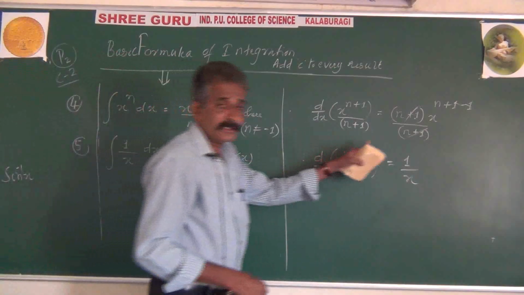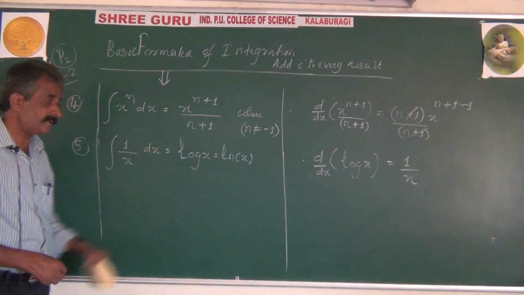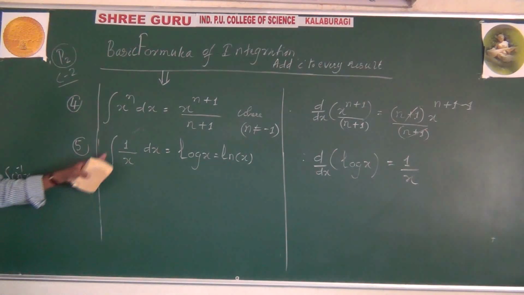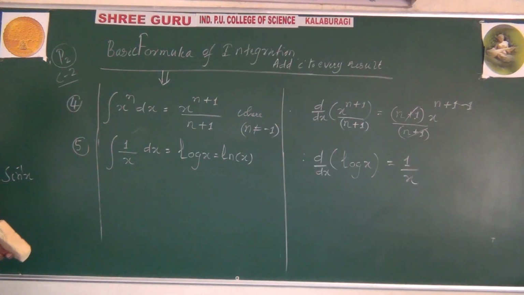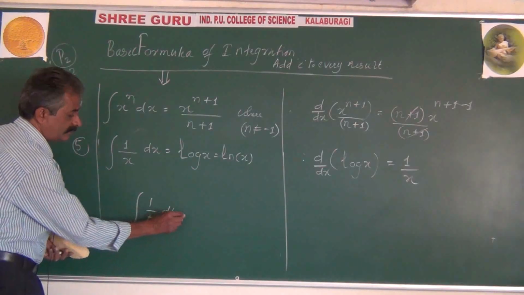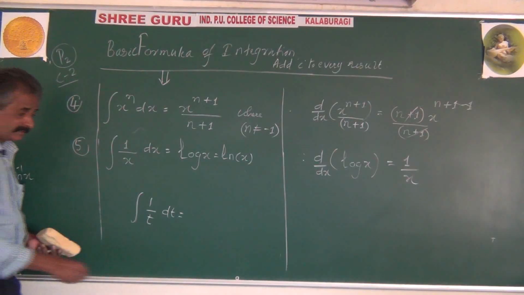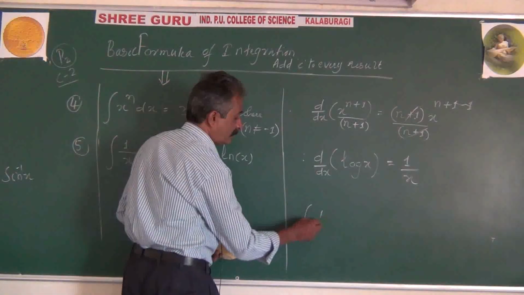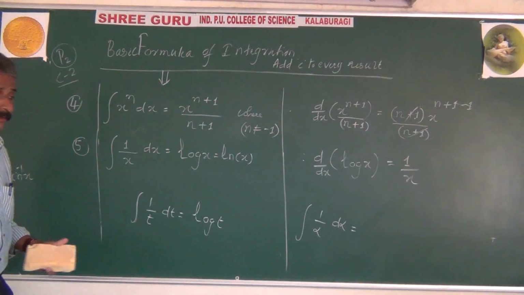These are the earlier formulas of differentiation. From these we are transferring to formulas of integration. And don't think in a silly manner that the variable is always x. The variable can be anything; the formula's nature does not change. For example, the integration of 1 by t dt, just like 1 by x gives log x, here the answer is log t. Similarly, the integration of 1 by alpha d alpha gives log alpha, and so on.